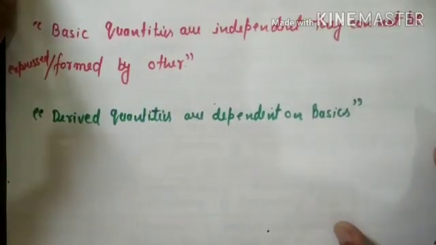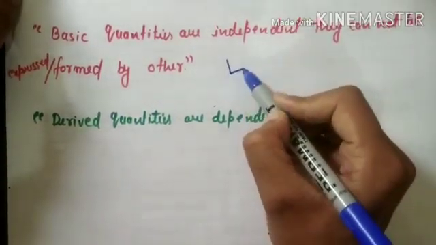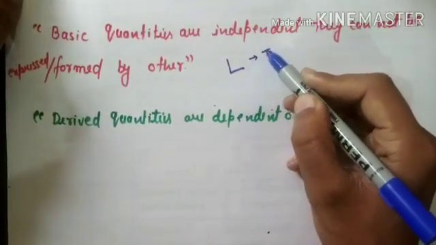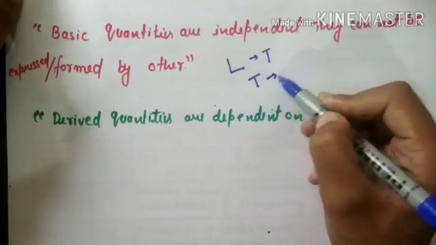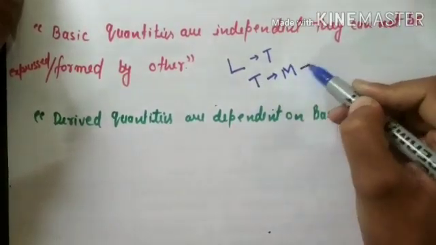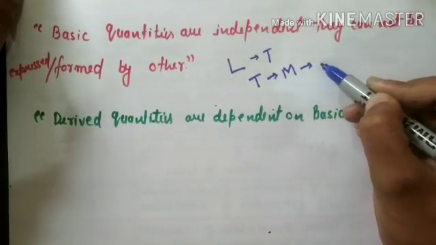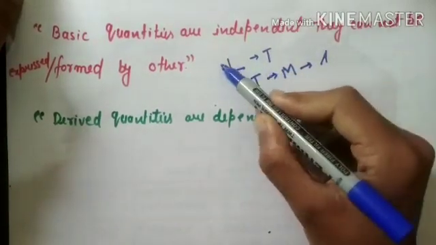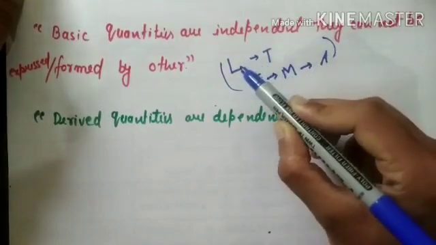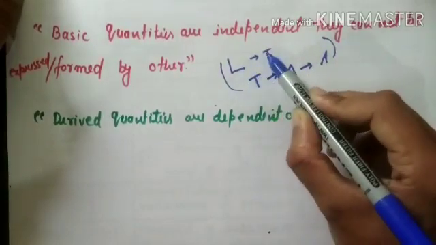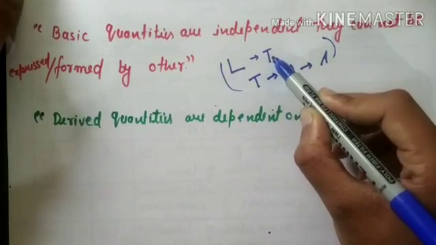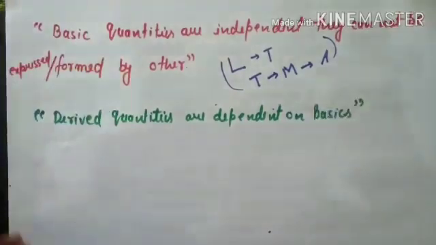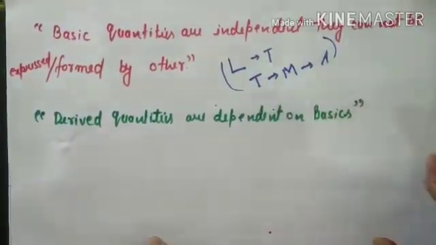Okay. So for example, if you have length L, you cannot determine the time. If you have time, you cannot determine the mass. If you have mass, you cannot determine the current flowing in any substance, if it is a conductor. So these quantities are examples that they cannot be expressed in terms of others. Length cannot be expressed in terms of time. Time cannot be expressed in terms of mass. So these are the basic physical quantities.